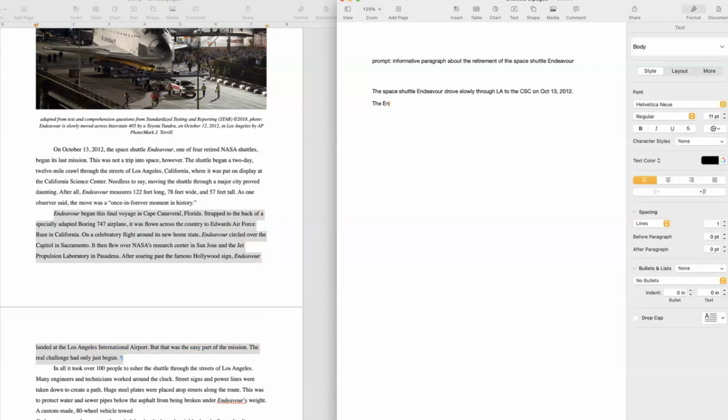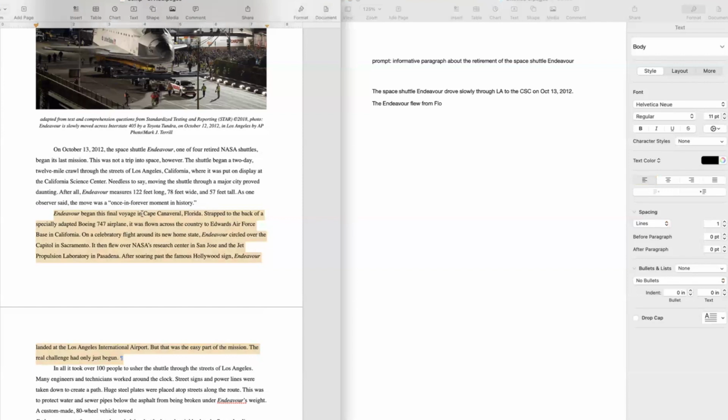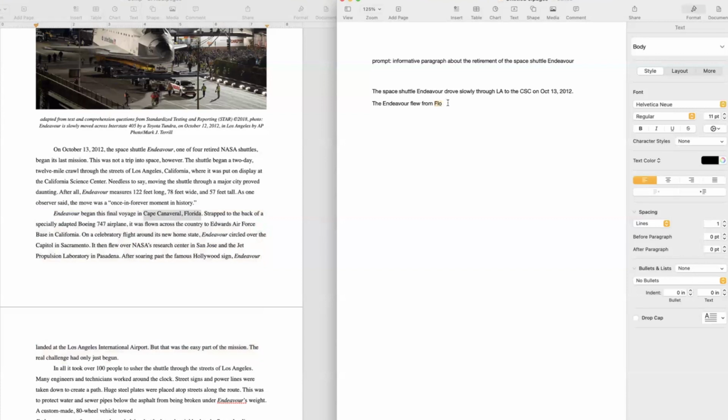So we can say the Endeavour flew from Florida. Well, maybe we need the exact place, so I'm going to cut and paste it so I don't have to type out Cape Canaveral, Florida. From Cape Canaveral, Florida to LAX, the LA airport, and on its way, it flew over significant sites.